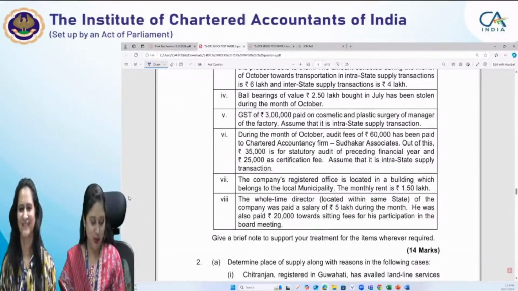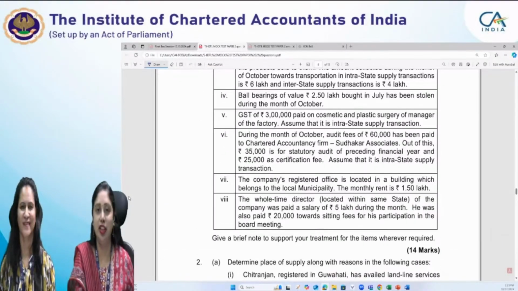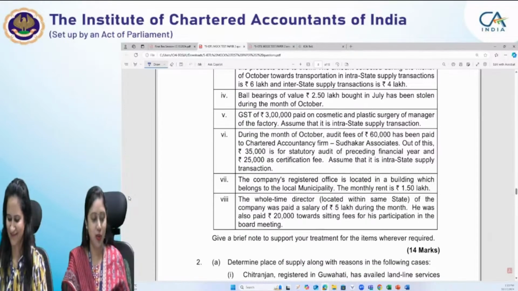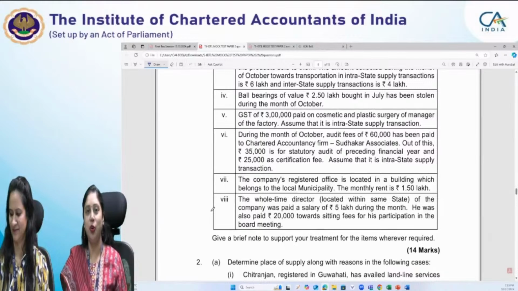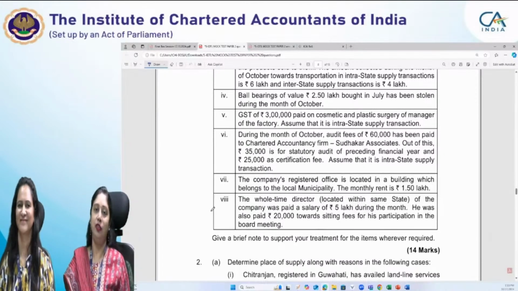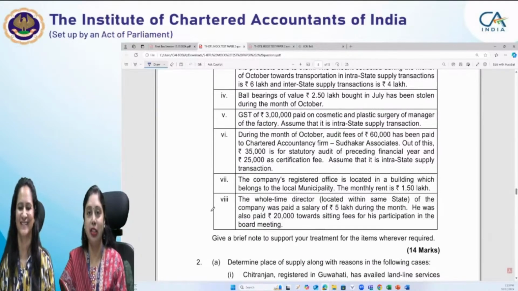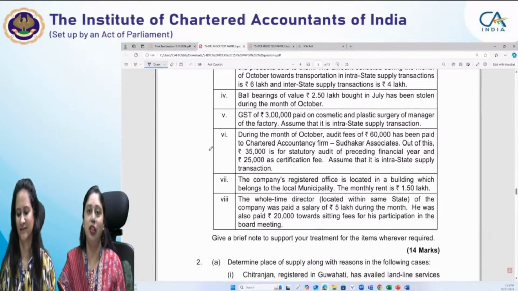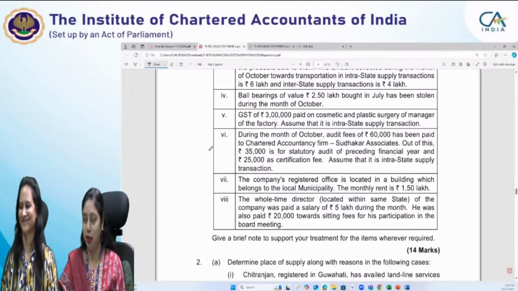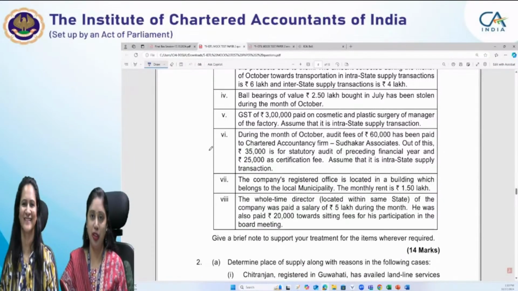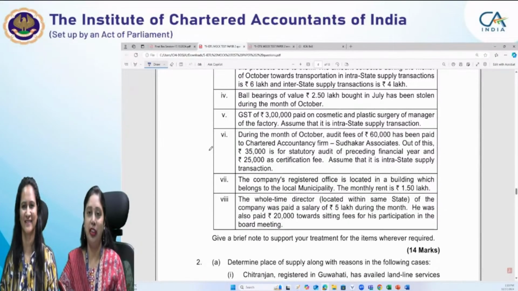Being responsible chartered accountants, future chartered accountants, you have to discourage such types of practices, and we are very sure that you all will be very ethical in your practice once you qualify and become chartered accountants. After the November 2024 examinations, we are expected to get so many calls from you people that you have qualified, you have become chartered accountants, or you have cleared the group you were targeting.